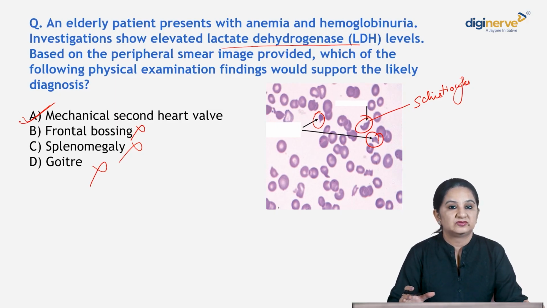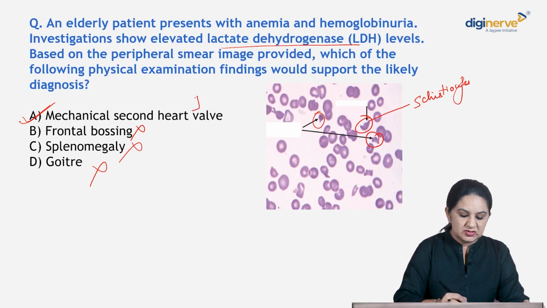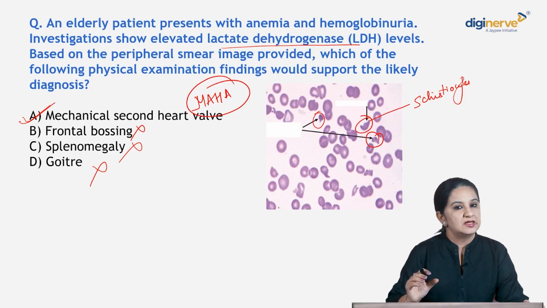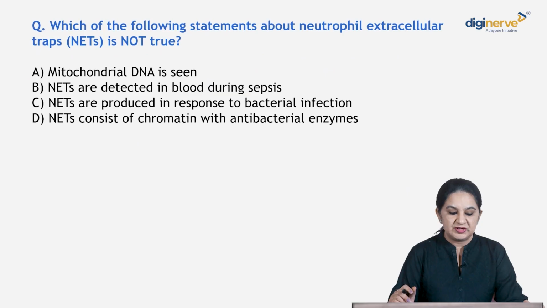Why? Because of the shear stress of the blood flow, turbulent blood flow causes the shape change of the RBCs to become schistocytes. What is this an example of, which type of anemia? It's your microangiopathic hemolytic anemia where you see schistocytes. Okay, clear? Let's move on to the next question.